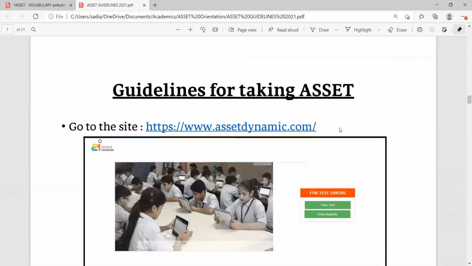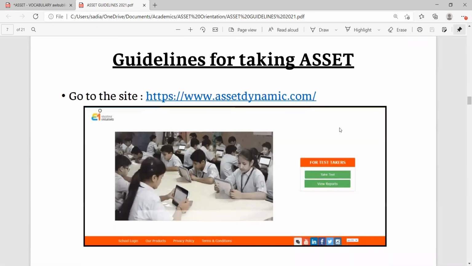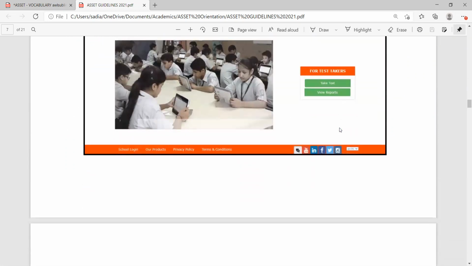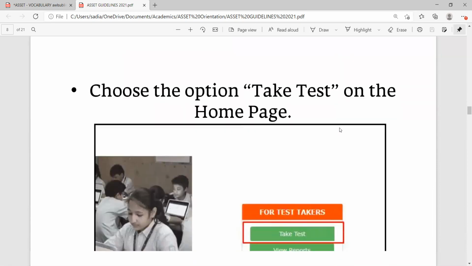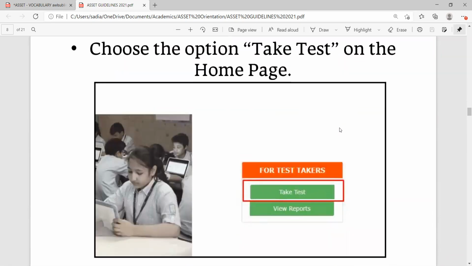Guidelines for taking ASSET. The students were guided; there is one demo present on the channel, and the students can go through the demo. Choose the option Take Test on the home page, the first option.